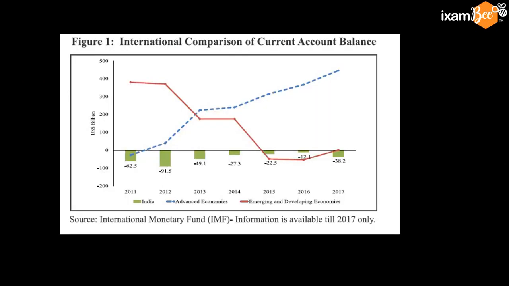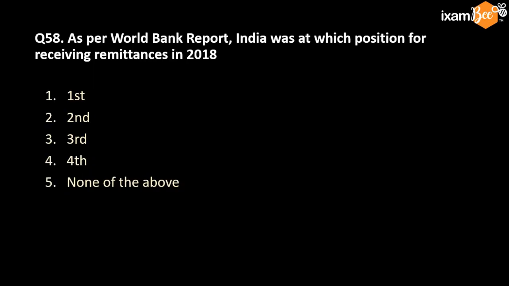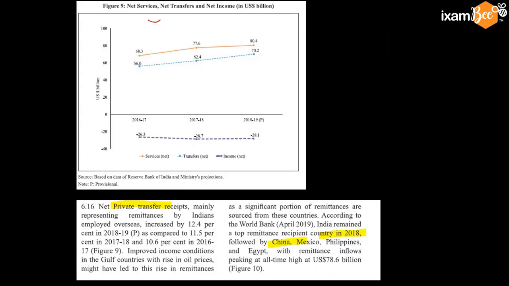See the current account balance. Advanced economies, there is a surplus, and emerging and developing countries like India, there is a deficit. As per the World Bank report, India was at which position for receiving remittance in 2018? We know this, discussed several times. Net services, transfers and net income.